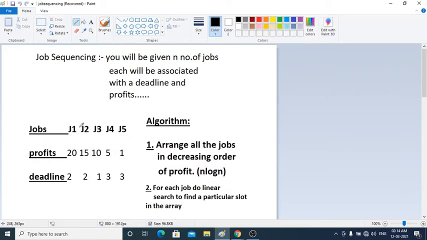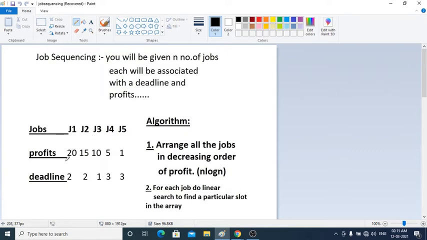Suppose we have been given 5 jobs, or better to say that there are 5 computers. Each computer has been given a deadline of 2 hours. Suppose J1 is computer number 1, this is computer 2, computer 3, computer 4, computer 5. So we have a total of 5 computers here, and each computer is associated with a profit. Suppose they make a profit of 20 rupees, 15 rupees, 10 rupees, 5 rupees and 1 rupee respectively for each of C1, C2, C3, C4, C5, or J1, J2, J3, J4, J5.